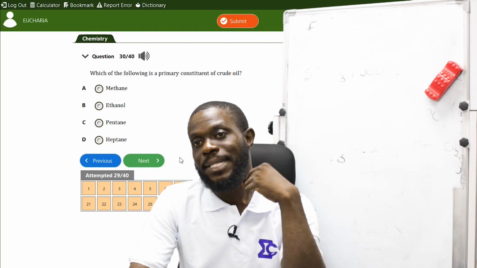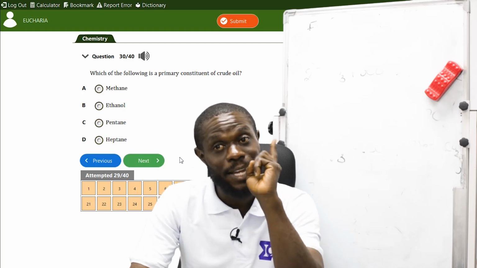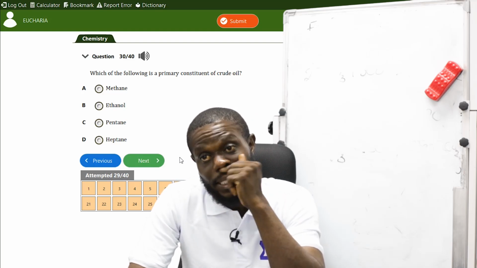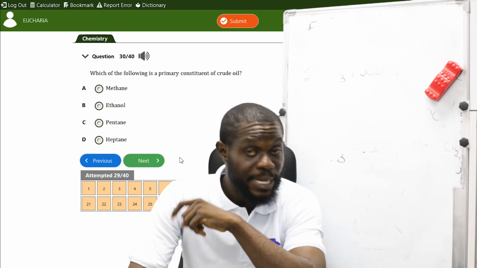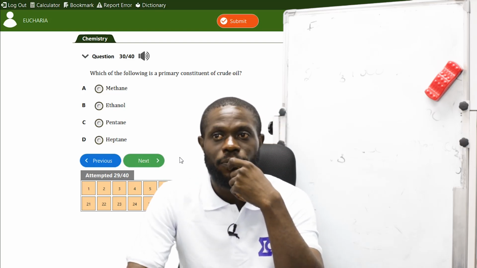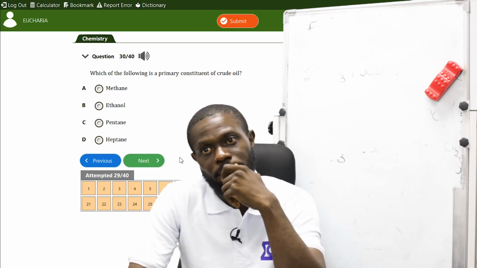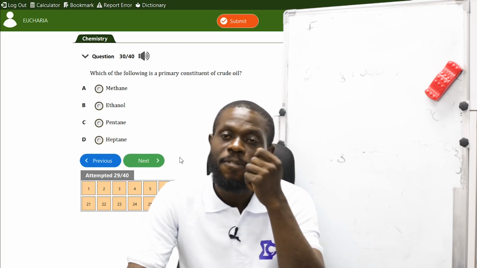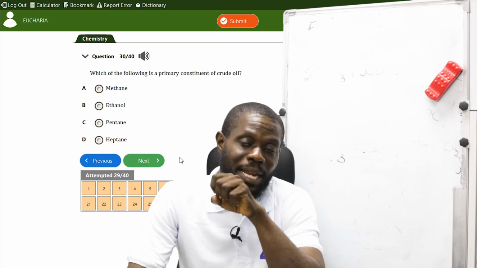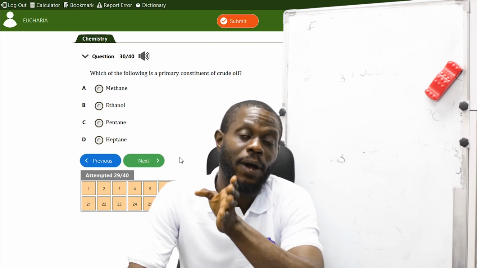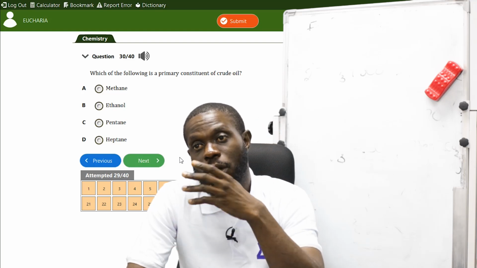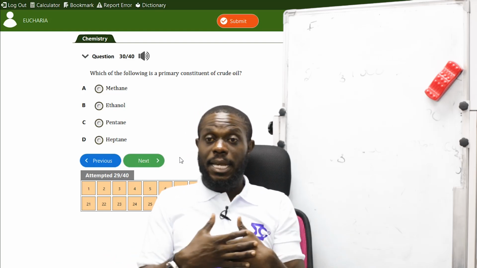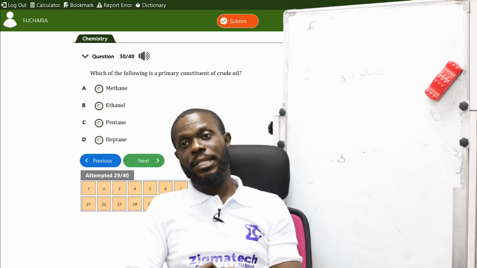All right? Now, methane is the primary gas of hydrocarbon. That's the first gas you get from crude oil. Take note, it's not the primary constituent. It's the primary gas of crude oil or hydrocarbon, methane, with molecular formula CH subscript 4. Ethanol is gotten from alkanol. That's an alcohol family. It's not a constituent of crude oil. It's an organic substance, quite all right, but it's not of crude oil.